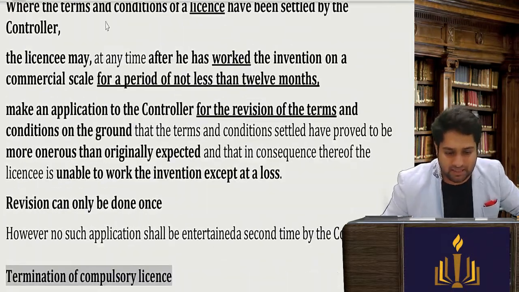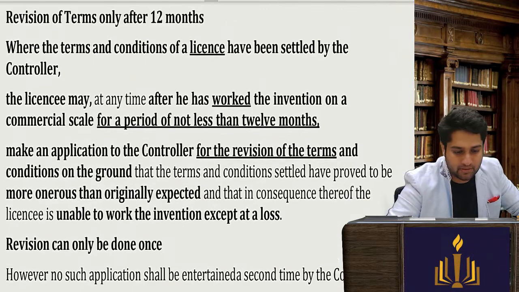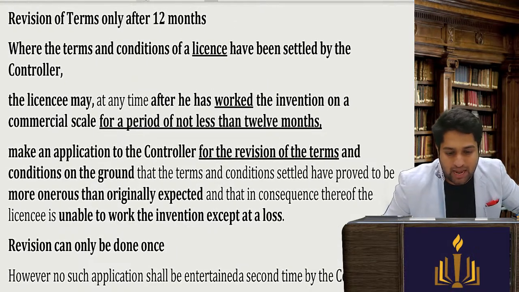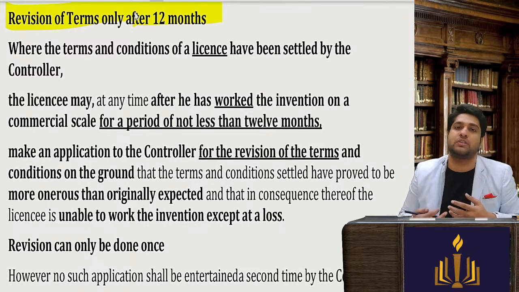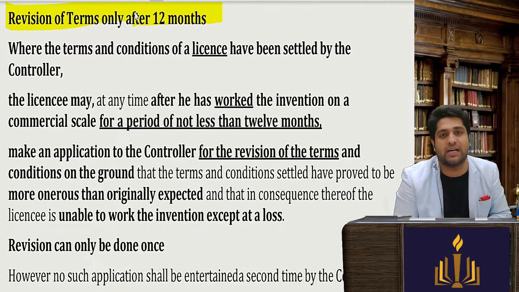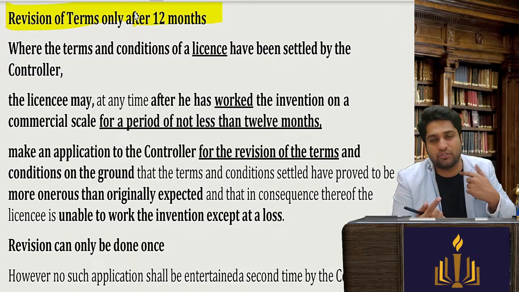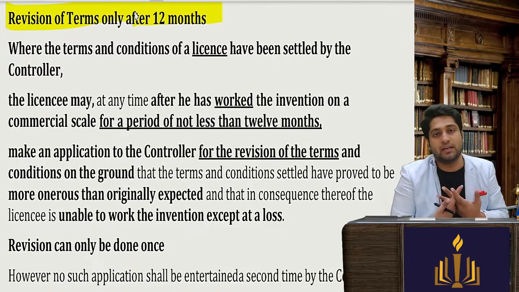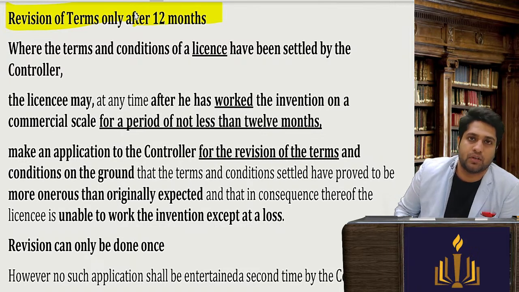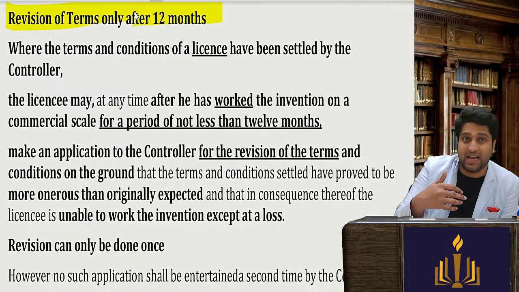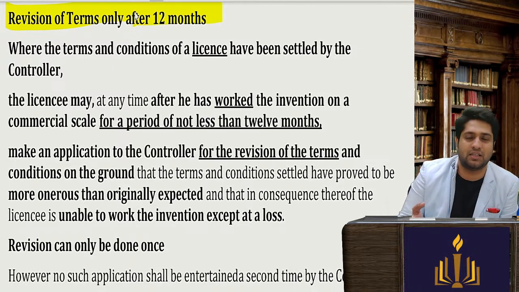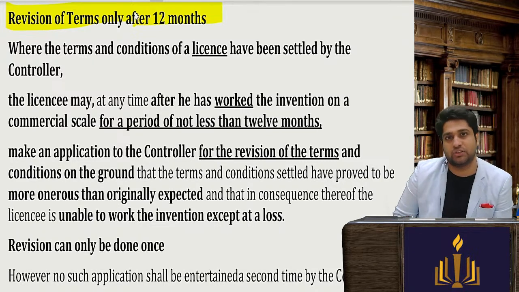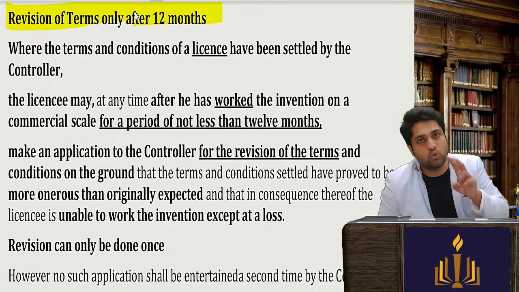Once the compulsory license has been given by the controller, after discussing the terms and conditions, because even the licensee who is getting it has to give some royalty, all of that was decided by the controller. It won't be given free of cost. So once I get the compulsory license and then I realize that these terms and conditions are not working out, I need some more favorable terms and conditions. So then two things are there.